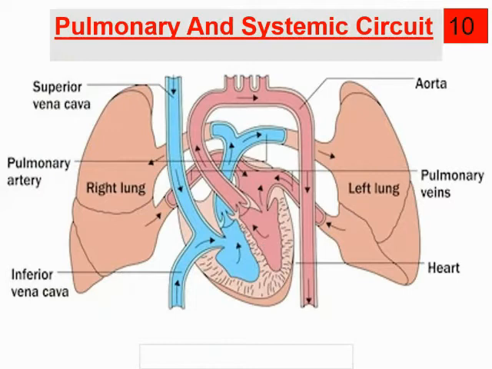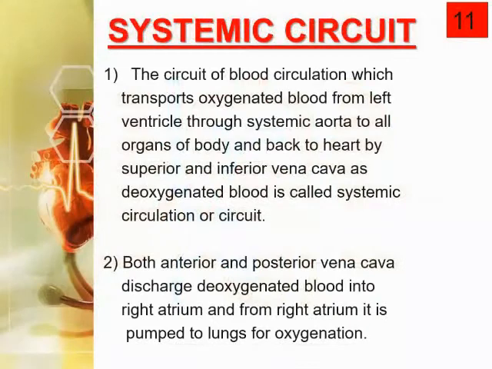Now the systemic circuit: the circuit of blood circulation in which oxygenated blood is transported from the left atrium and left ventricle through the systemic aorta to all parts of the body, and back to the heart by the superior and inferior vena cava as deoxygenated blood, is called systemic circulation.